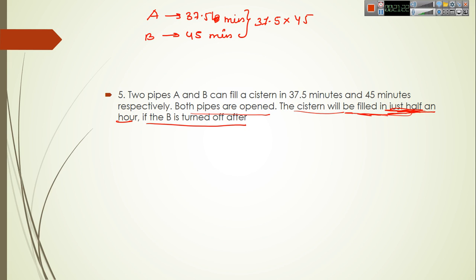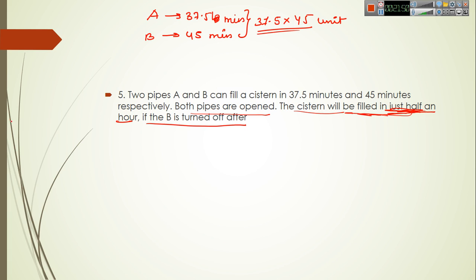Only A is working. It's just like other time and work questions, as we did, where two people were working together, then one backed out and only one person was left working. It is the same type of question, just with two pipes working together. So the total amount of work which they have to do is LCM of 37.5 and 45 units of work.